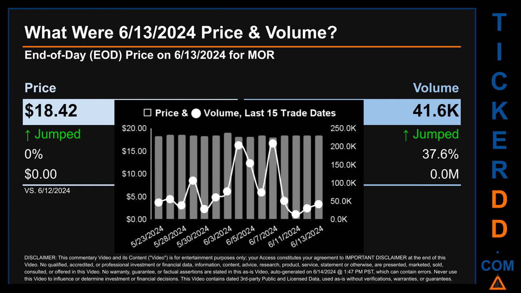The graph shows price and volume for the last 15 trade dates. Across a range of $1.08, the max and minimum end-of-day price were respectively 19.03 and 17.95. Volume saw a range of 194.7 thousand, from a day low of 13.9 thousand to a day high of 208.6 thousand.